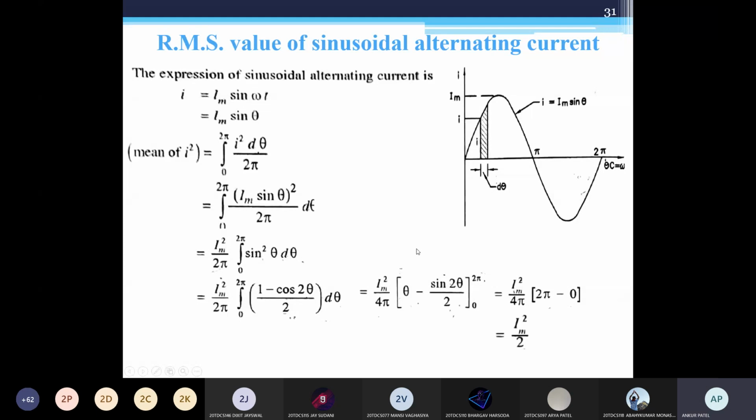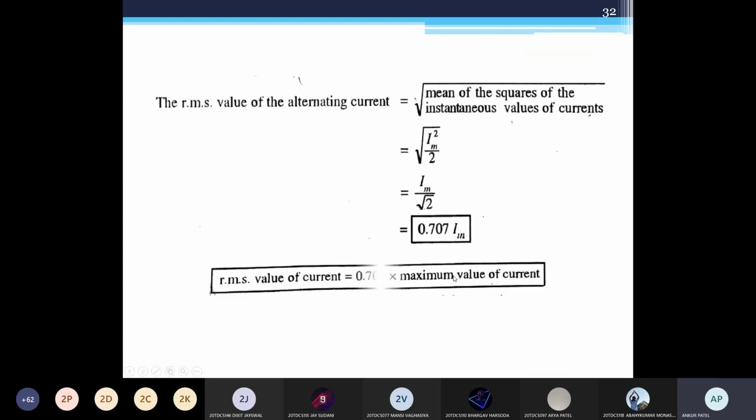Other answers: 0.345 Im. One answer is 0.5, another is 0.345. 0.5 Im.